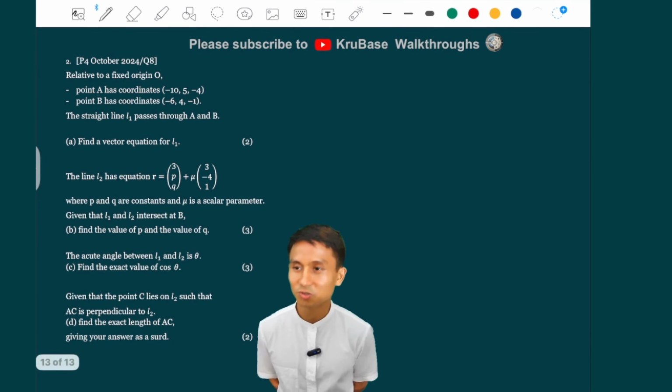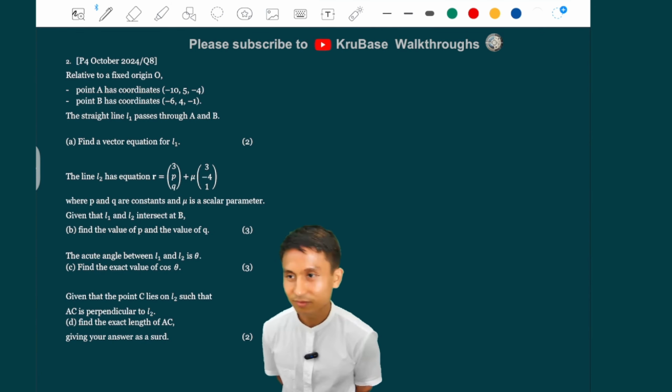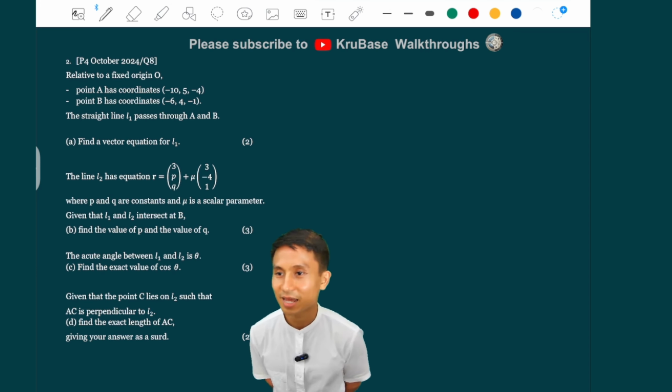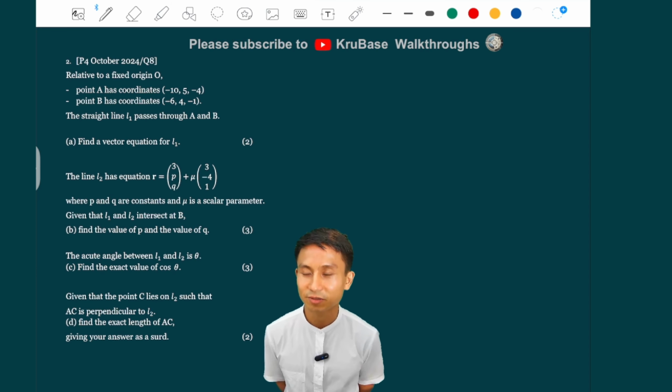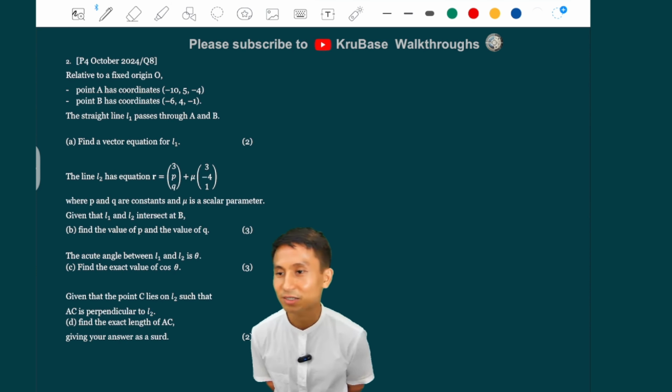Next one, let's do this. P4 October 2024. Relative to the fixed origin again, point A has coordinates minus 10, 5, minus 4. Point B has coordinates minus 6, 4, minus 1. Straight line L1 passes through A and B. Find a vector equation of L1.